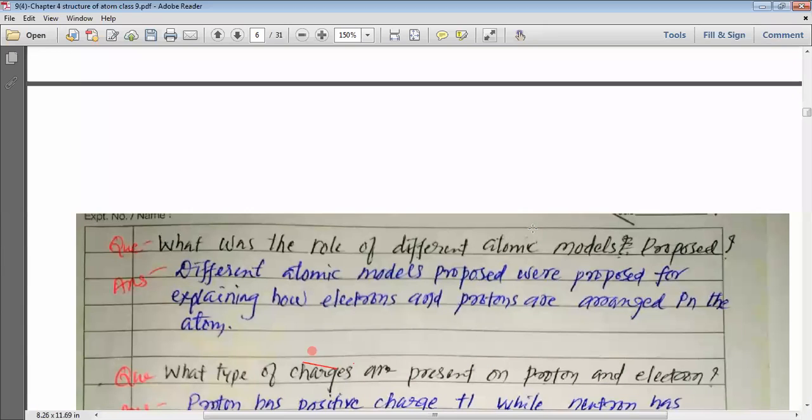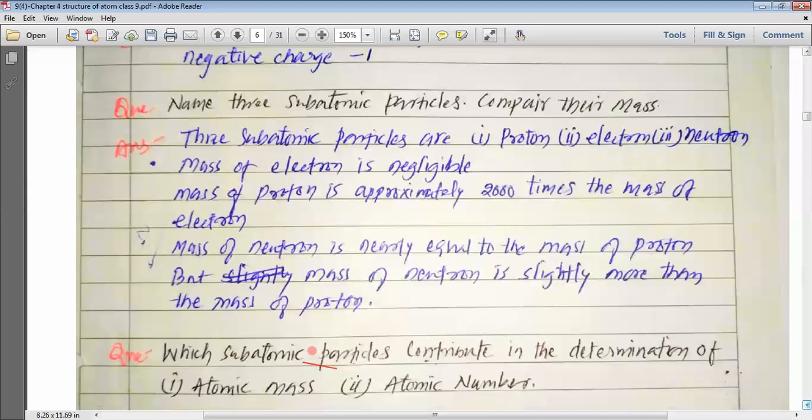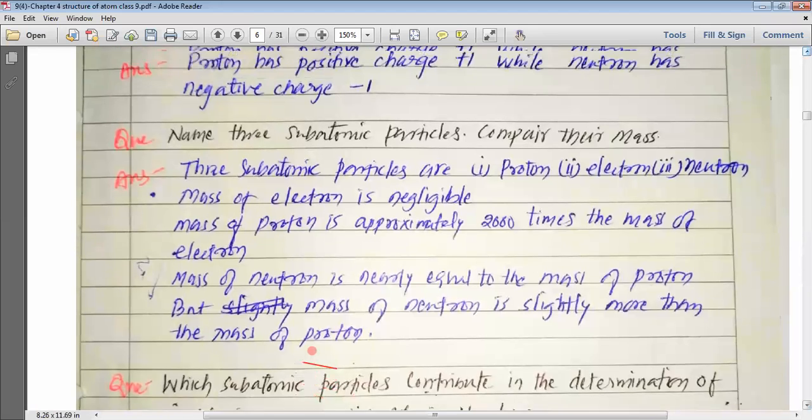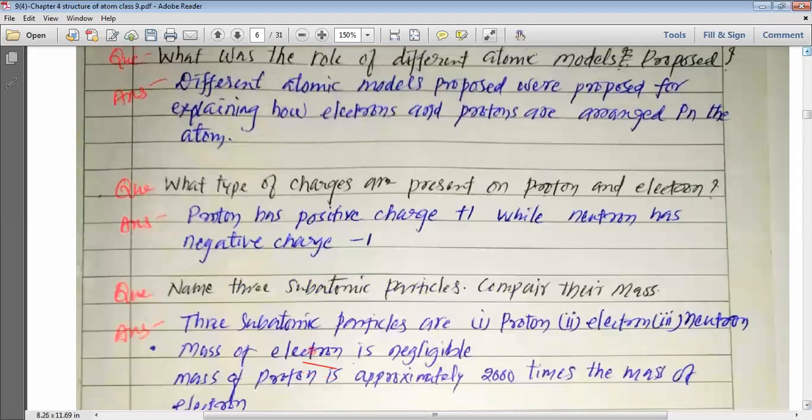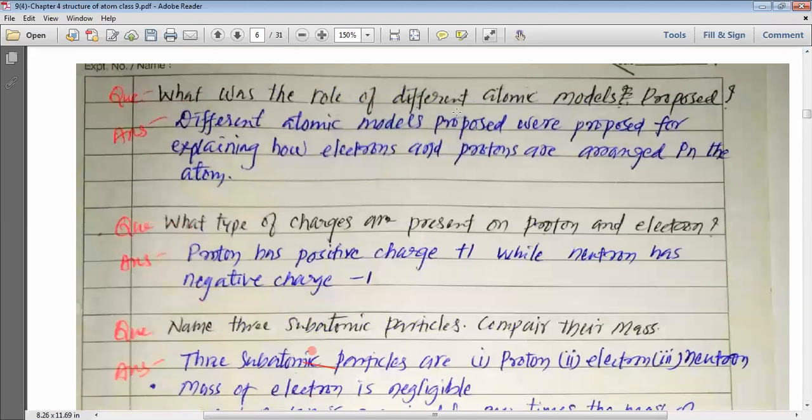Now, in this year, my dear students, these various models proposed are not in the syllabus. Name 3 subatomic particles and compare their mass. Let us read some questions. What was the role of different atomic models proposed? So different atomic models were proposed for explaining how electrons and protons are arranged in the atom.